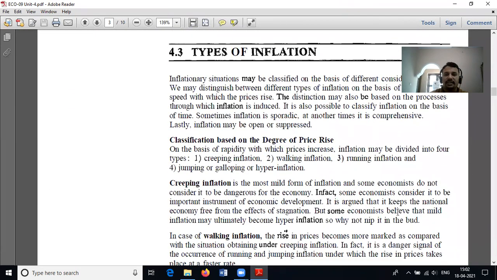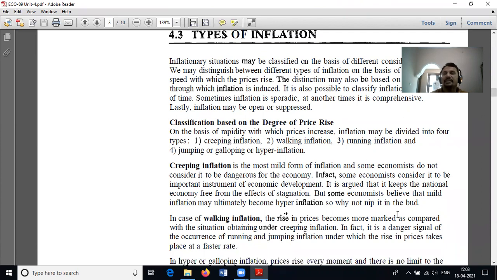Next, what are the types of inflation, or the classification of inflation? Firstly, classification based on the degree of price rise. The first one is creeping inflation, the second one is walking inflation, the third one is running inflation, and the final one is jumping, galloping, or hyperinflation.